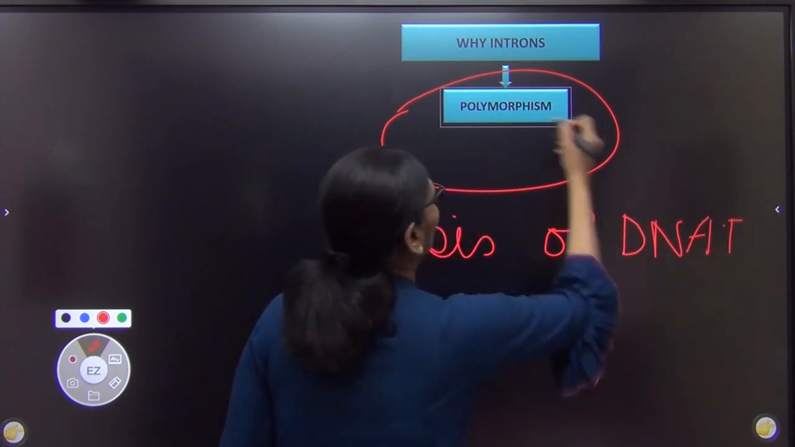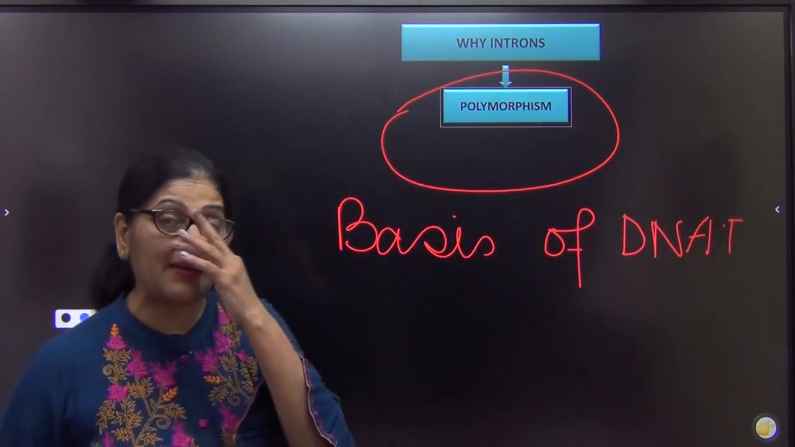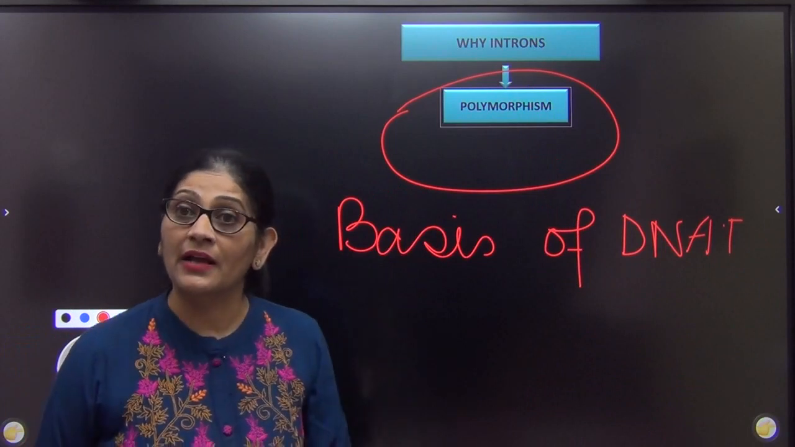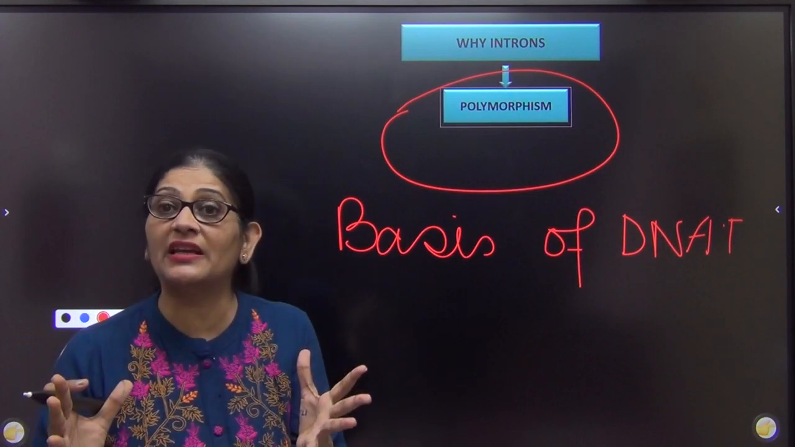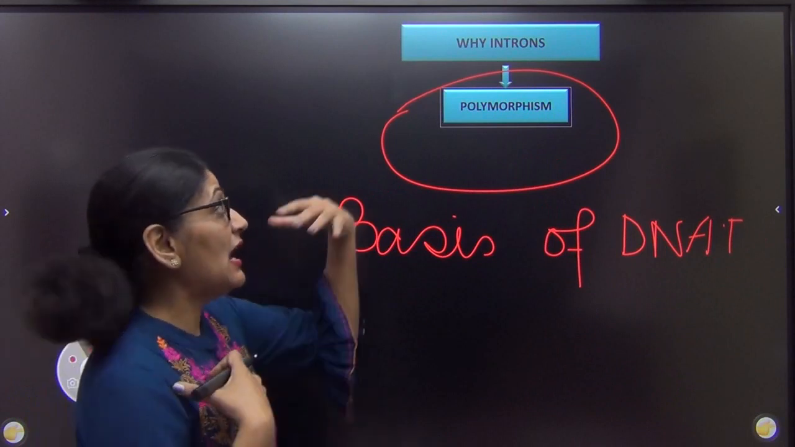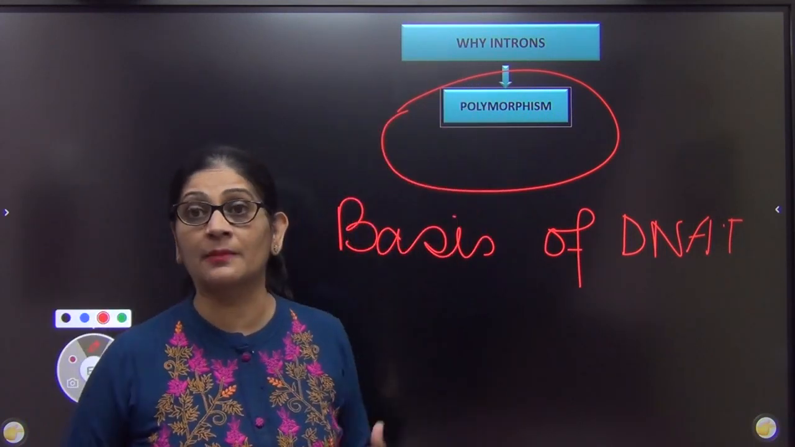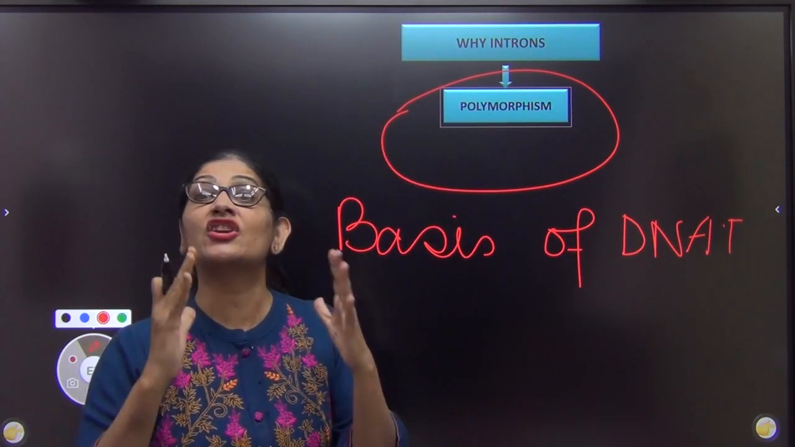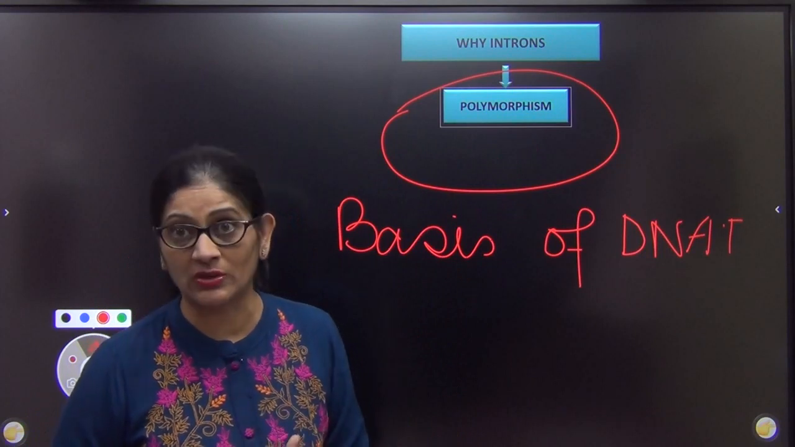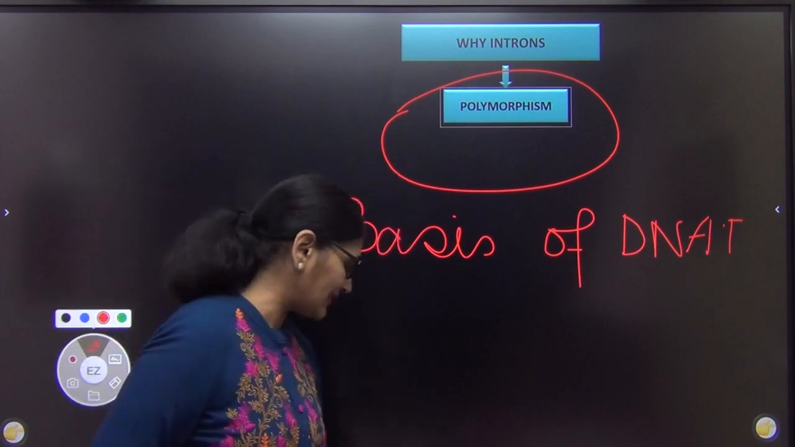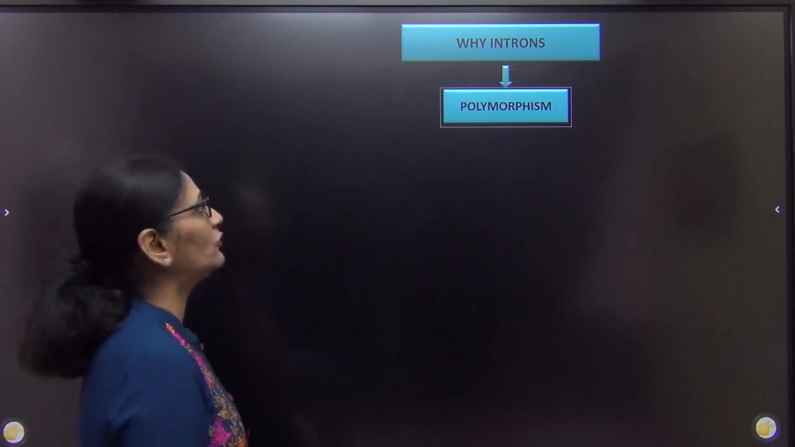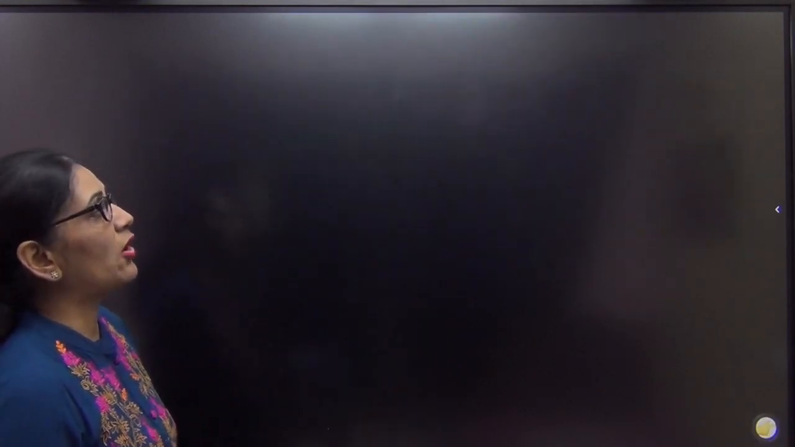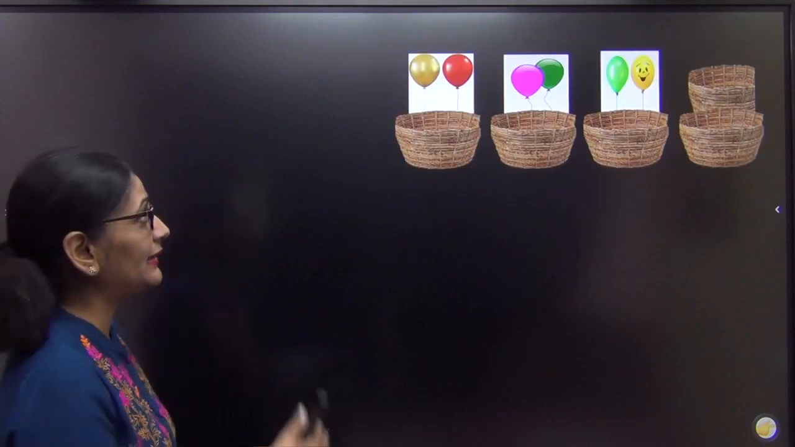is actually polymorphism. अब ये polymorphism क्या बला है? You know, we are making it the basis of DNA fingerprinting, and we say that introns show polymorphism, so we match introns of two individuals, right? So what is this polymorphism? Let us try to find it out. I will explain polymorphism with the help of an example, right?